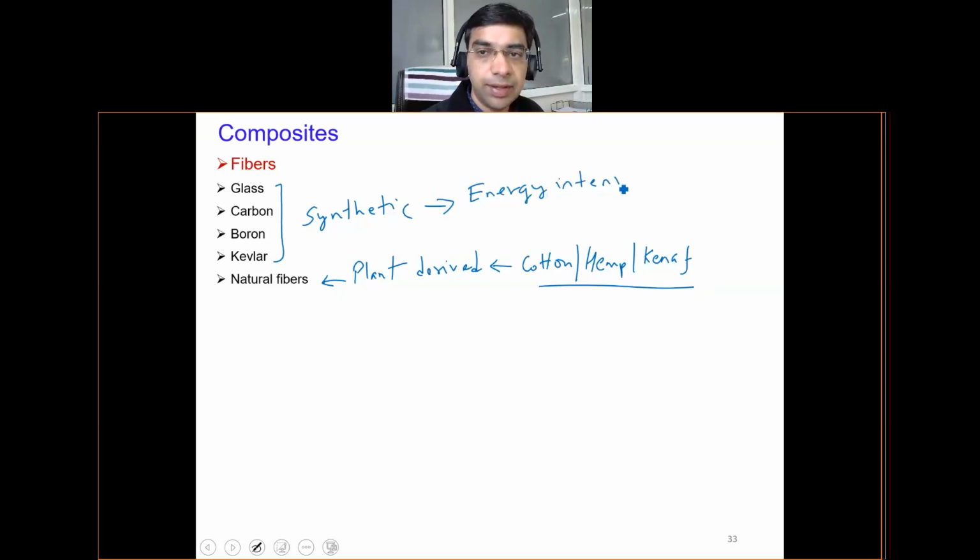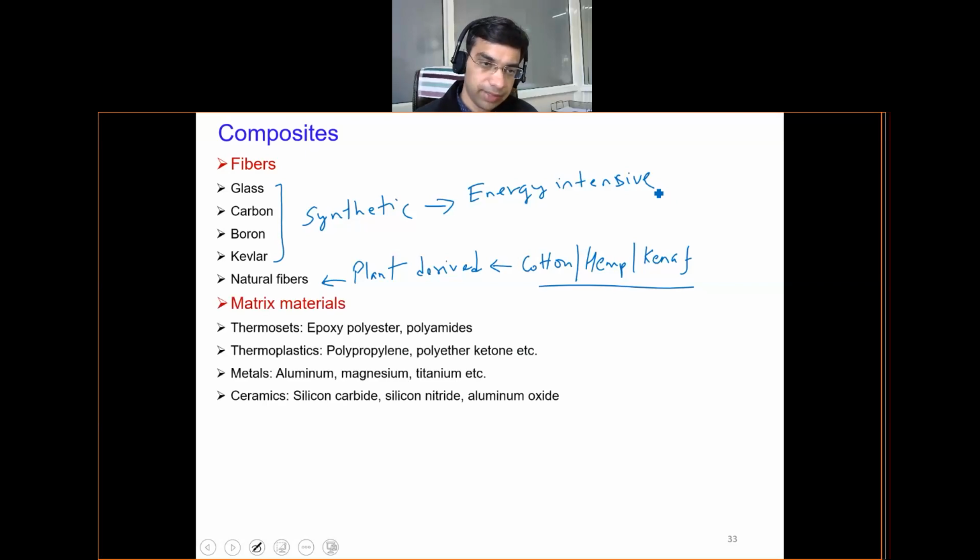Means you need to first fabricate the fiber, then you need to fabricate the matrix, then you will combine. So the cost of any product made up of composite material will definitely be quite high, because you are making the matrix separately, then you are making the fiber separately, then you are combining both of them. So inherently the cost will be high. But at the same time, the properties or the performance of that composite will be exceptional compared to the monolithic metal or polymer individually or ceramic. So that is the catch of most of the composite material. The cost is quite high.